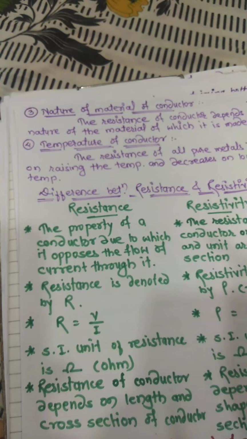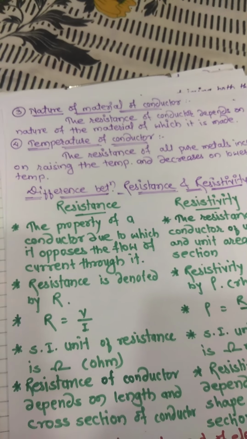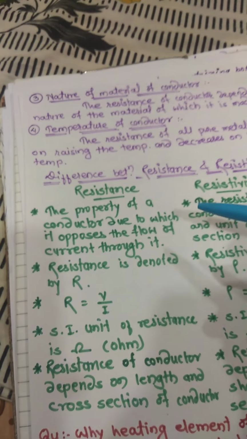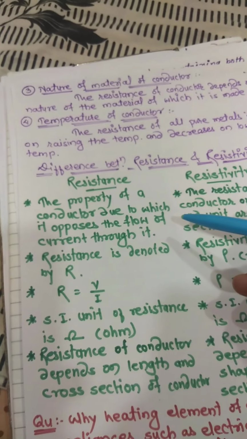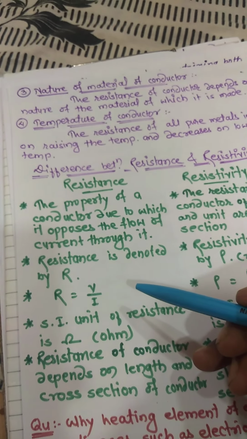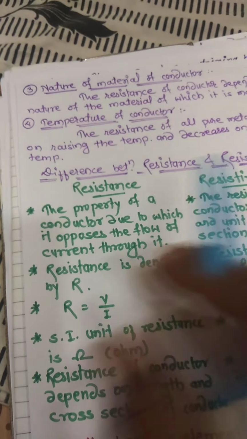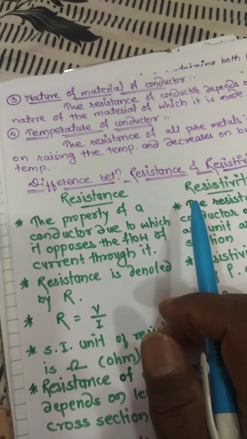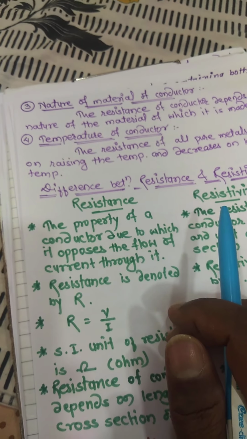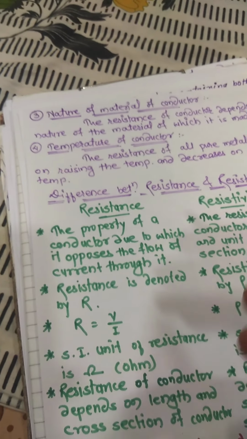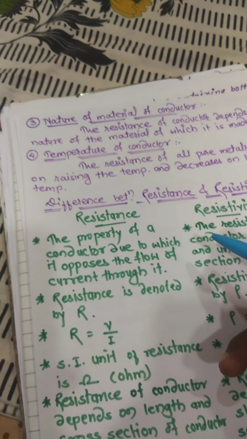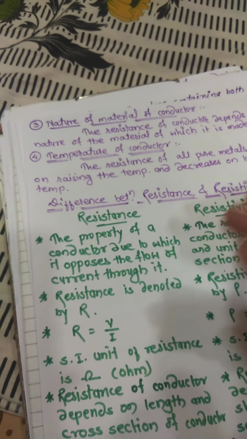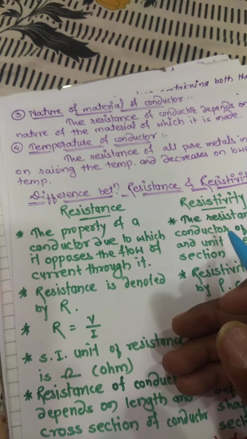We already studied the classification of materials. There are conductors, good conductors, resistors and insulators. So what type of material we use for making the conductor, according to that the resistivity or resistance will depend. Resistors we are using, and we discussed the definition of resistors.